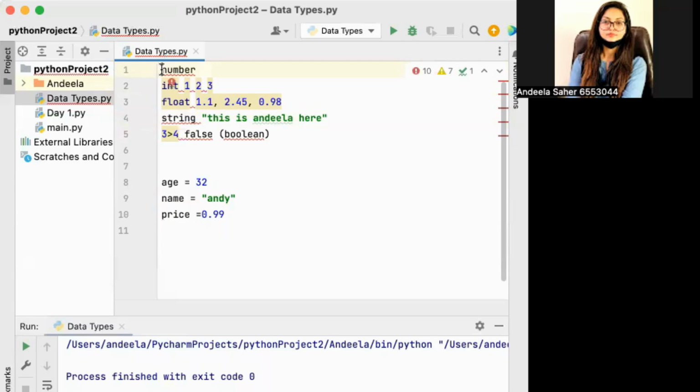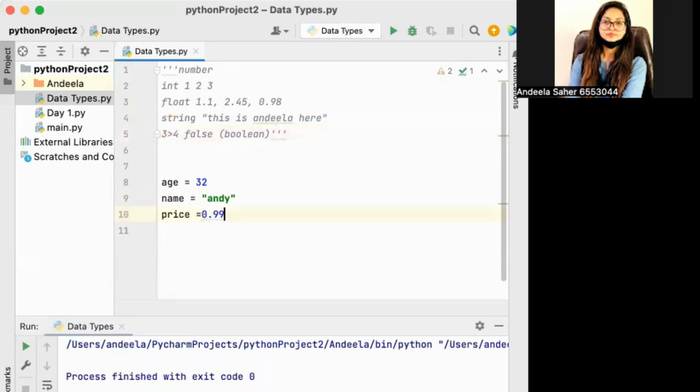Comments just help you remember things. These are not part of the program. I have put these quotation marks here at the front and here at the end. So this whole part in the gray area is now the comment section.